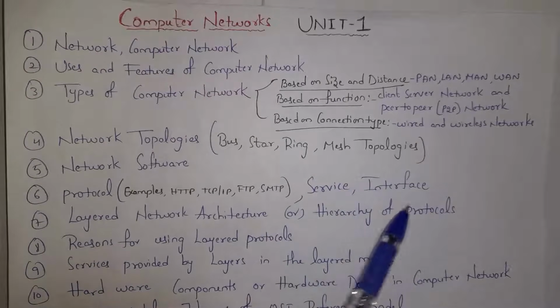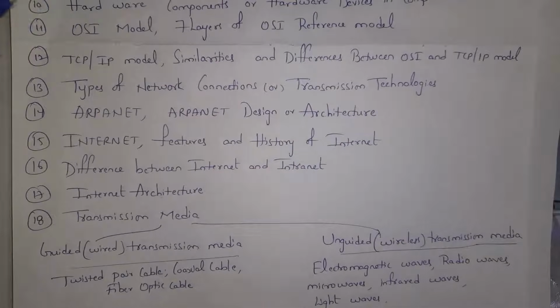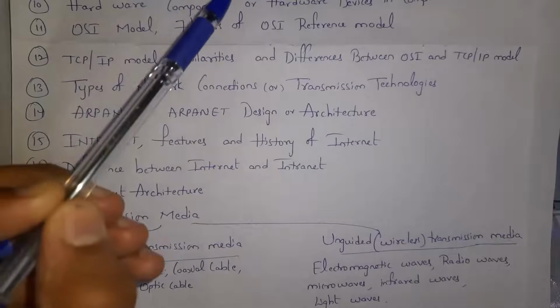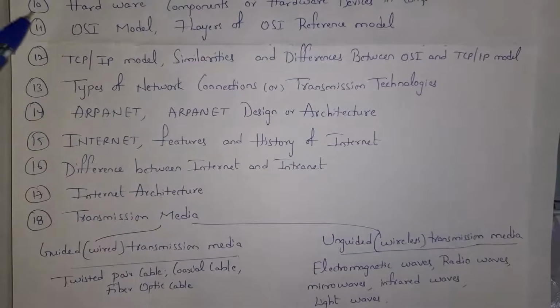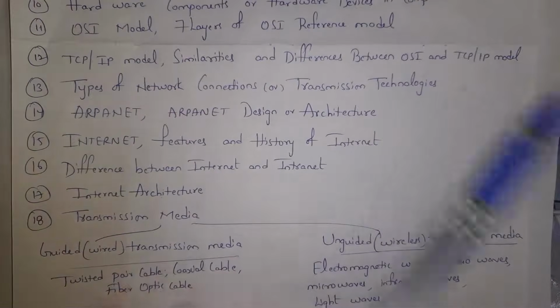And next, what is service interface, layered network architecture. We also call it as hierarchy of protocols. Reasons for using layered protocols. Services provided by layers in layered model. What is OSI model? 7 layers of OSI reference model. What is TCP/IP model? And I will explain similarities and differences between OSI and TCP/IP model.